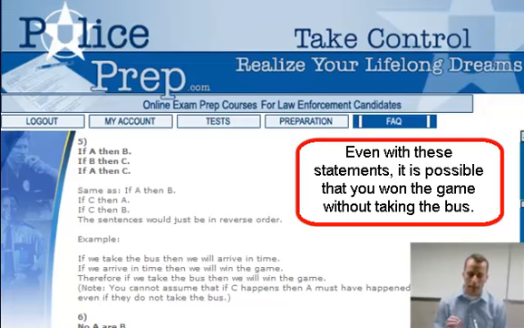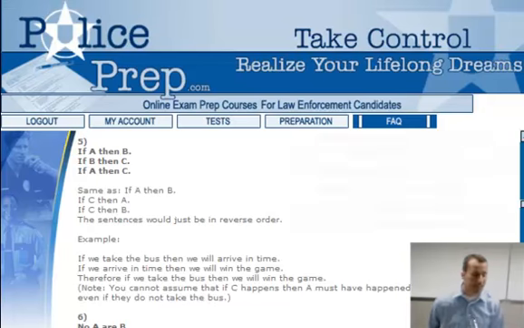You can't say with definite certainty that we won this game because we got on the bus. There might have been other things that happened. Like we might have taken a train that would have ended up causing us to win the game. You can't make the conclusion. There's nothing definite saying that it's the only way that we won the game.